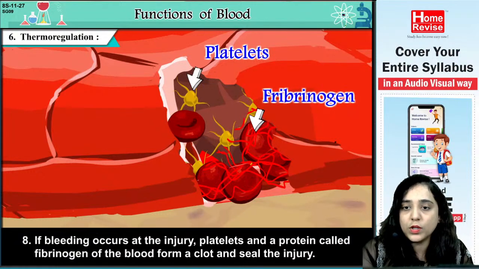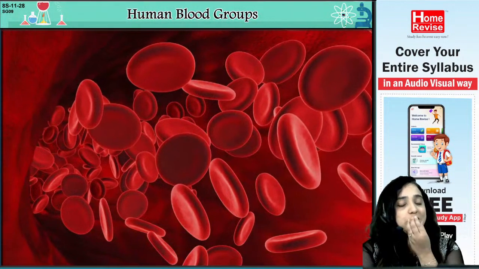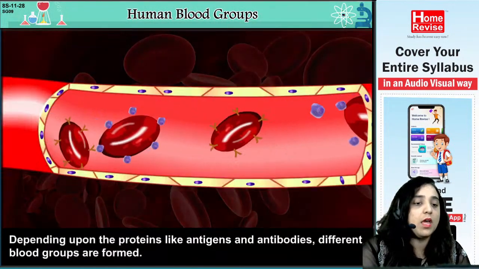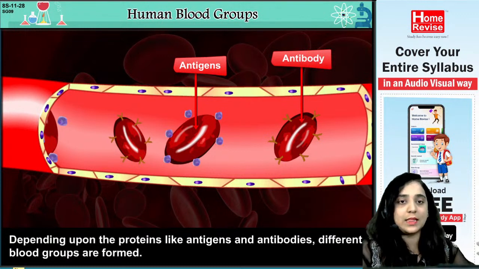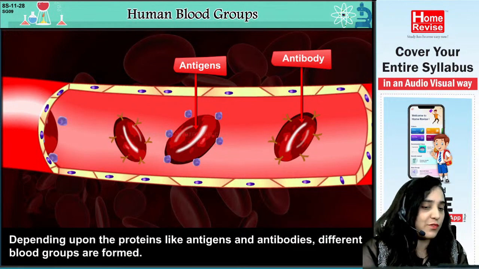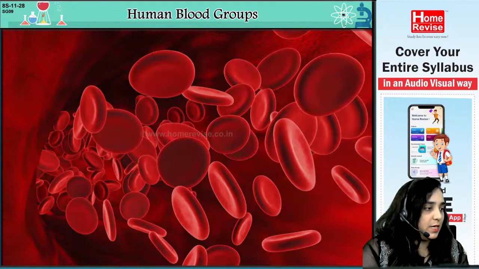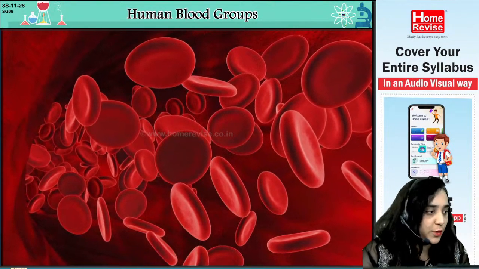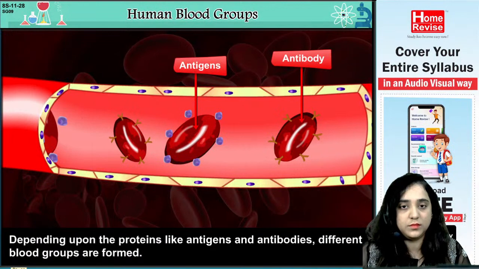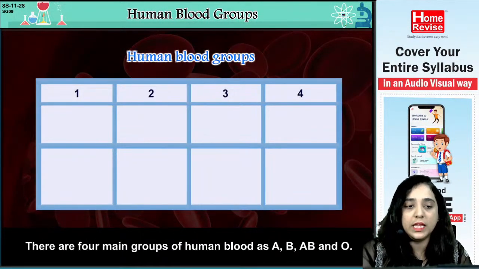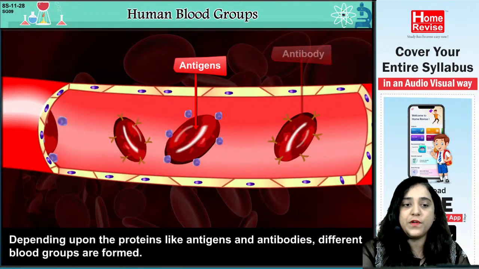Okay. Now let's move on to the next one. Human blood groups. Now let's see how many blood groups there are. Can anyone tell me how many types of blood groups we have? Good one. Depending upon the proteins like antigens and antibodies, different blood groups are formed. So depending upon the antigens and the antibodies, different blood groups are formed.